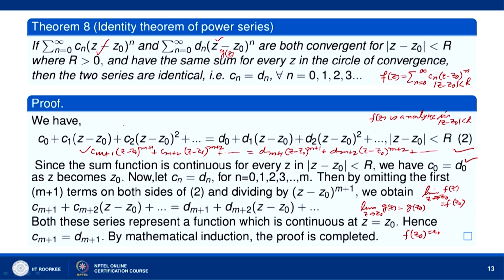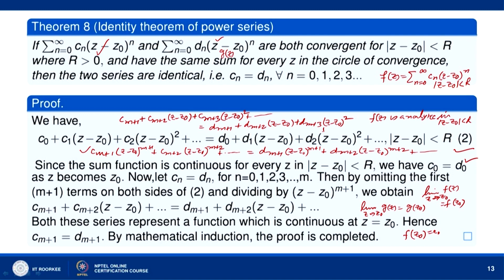So, when we divide by z minus z naught to the power m plus 1, we will get C m plus 1 plus C m plus 2 z minus z naught plus C m plus 3 z minus z naught whole square and so on, equal to d m plus 1 plus d m plus 2 z minus z naught plus d m plus 3 z minus z naught whole square and so on.